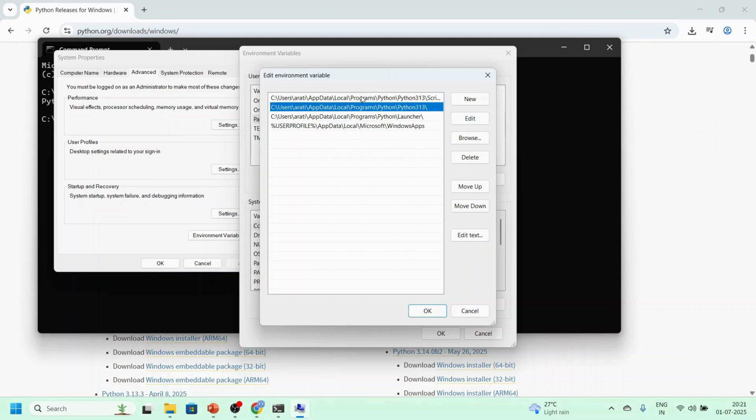If it is not available here, we will need to click on new and make a new entry and add the Python installation location here to set it into the path variable. Click on OK.